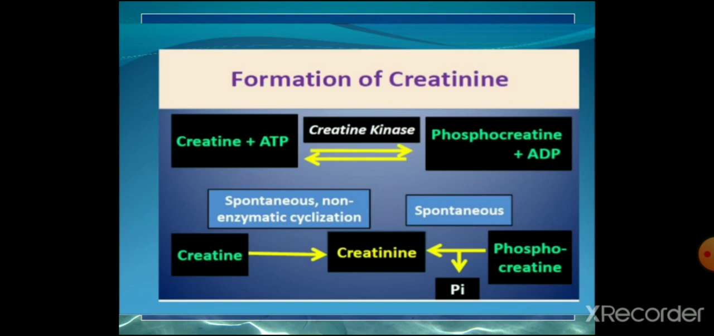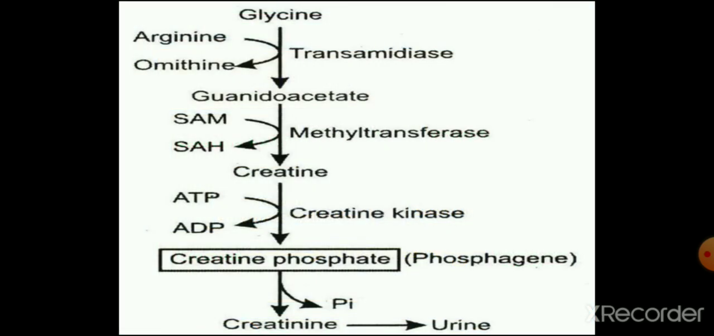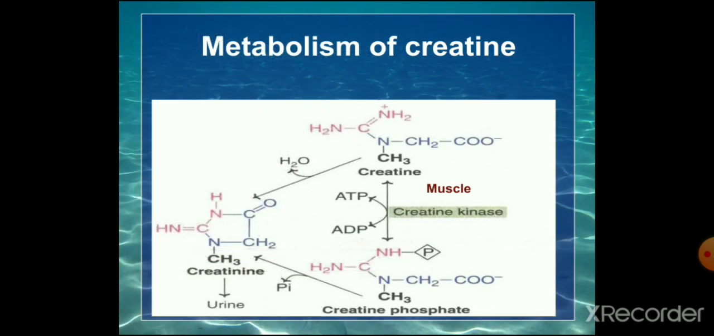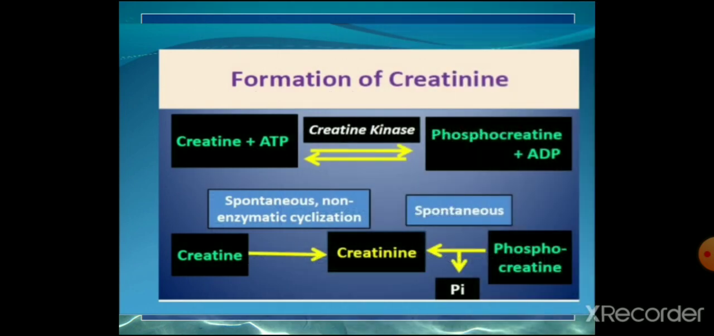Here you can see creatine plus ATP, by the creatine kinase enzyme, forming phosphocreatine. Similarly, creatine can be spontaneously or non-enzymatically converted to creatinine, and phosphocreatine can also be spontaneously converted to creatinine, which is excreted through the urine.